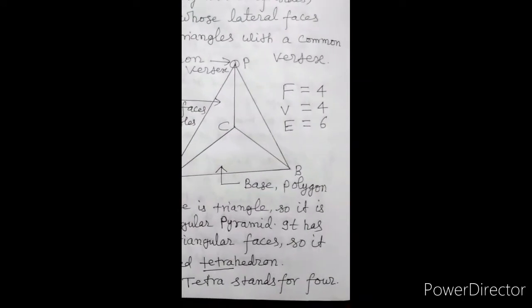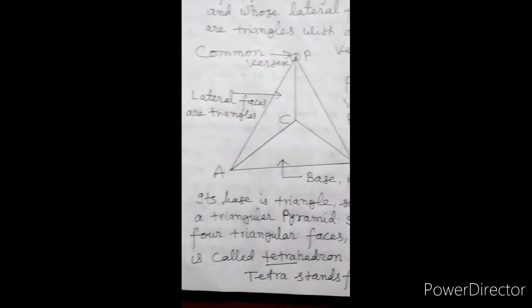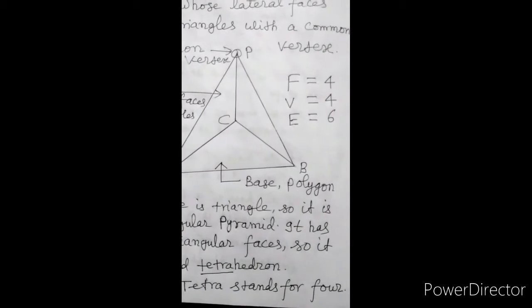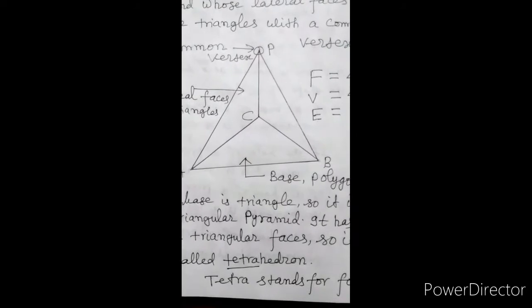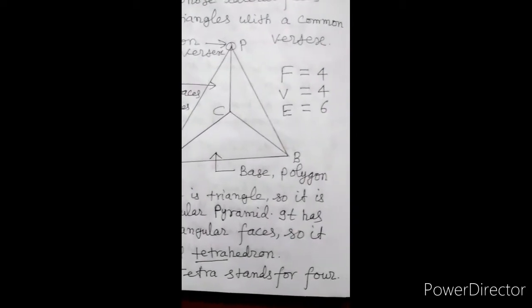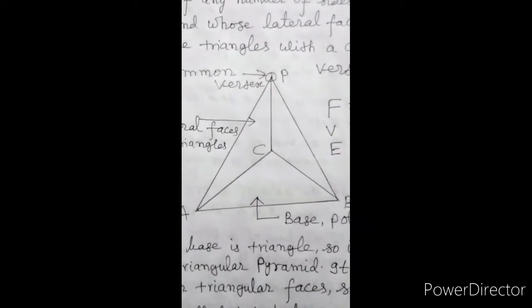Its base is a triangle, so it is a triangular pyramid. It has 4 triangular faces, so it is called a tetrahedron. Tetra stands for 4. Hedron stands for faces.